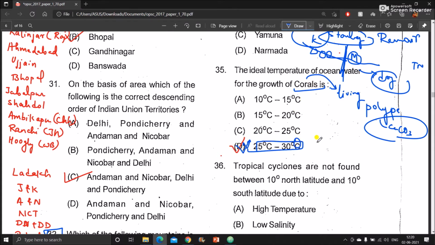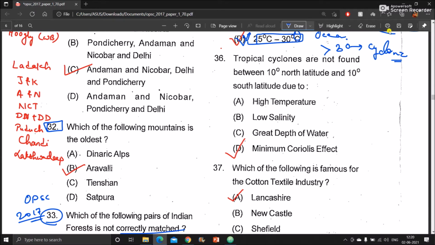As you know, for the ocean water, the optimum temperature should be less than 30 degrees. Greater than 30 degrees temperature indicates cyclonic conditions. So the optimum temperature is 25 to 30 degrees Celsius. Now let us move to the next question.